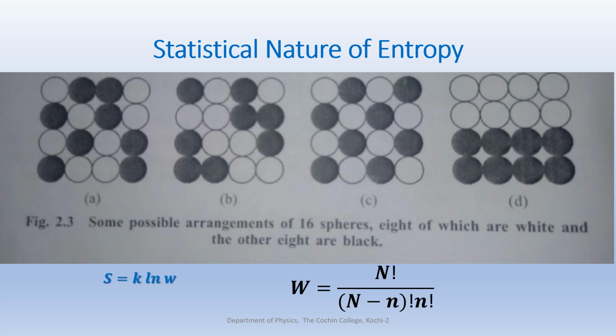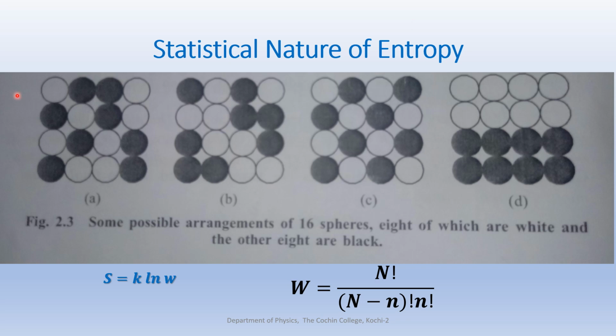So here, as an example, you can see some possible arrangements of 16 atoms. 16 spheres are arranged in different forms. There are two types of atoms, one black atom, another white atom. They are arranged in different models. Okay.